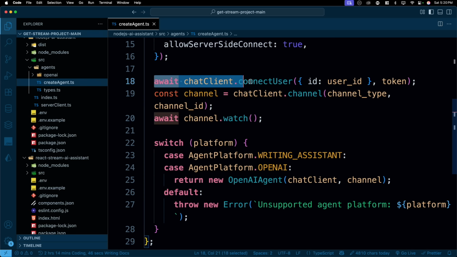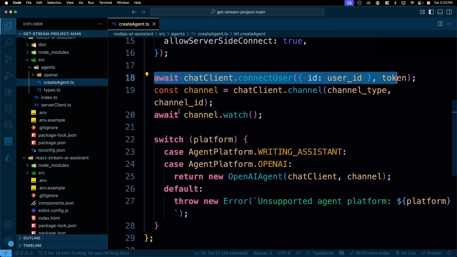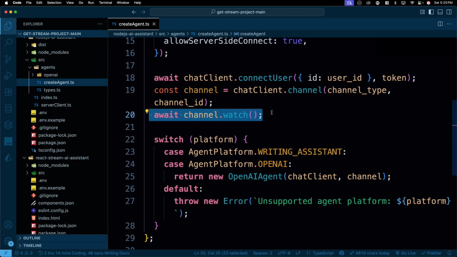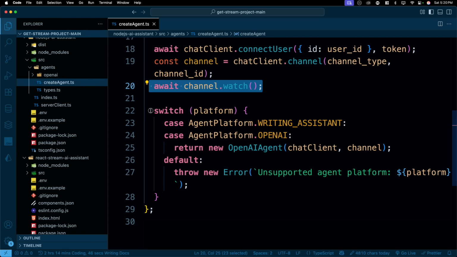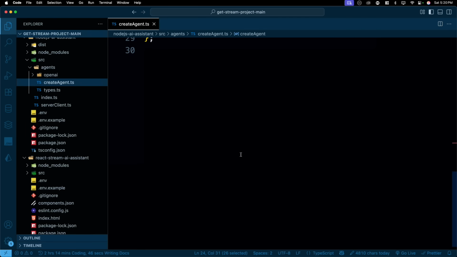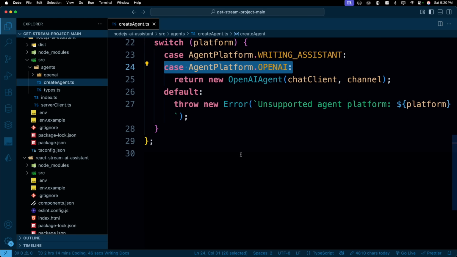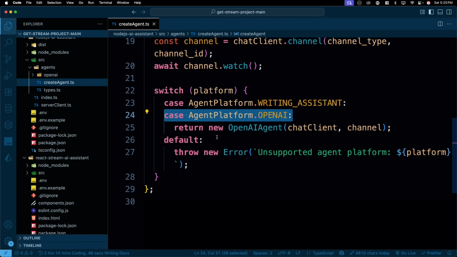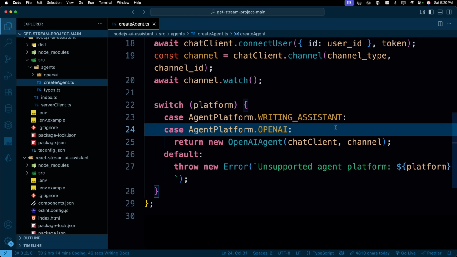Notice here the chat client just gets connected. We simply watch this channel, asking what's happening on it, and based on this, we switch the platform. So the user can switch between a writing assistant or just an OpenAI, and that's it. No code. You can see that this is hardly 30 lines, it doesn't make any complex code. All right, sometimes it does.